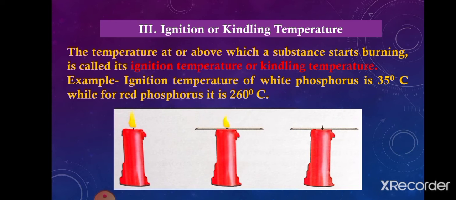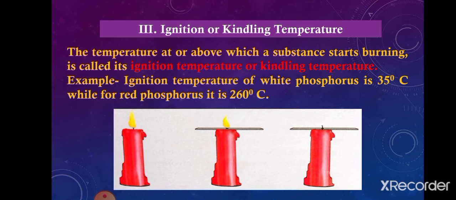One more thing: a substance will never burn, it will not catch fire, if its temperature is lower than its ignition temperature. Meaning for any substance to burn, it is very necessary to attain its ignition or kindling temperature.